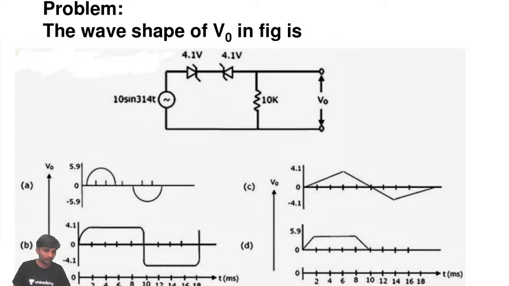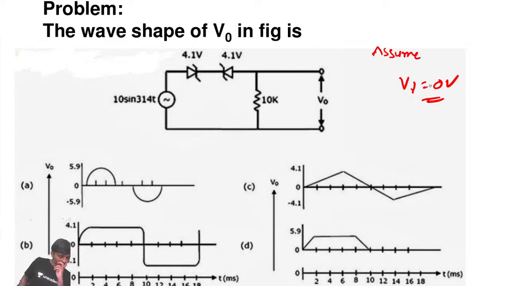As it did not give the cut-in voltage, assume the cut-in voltage. Assume V cut-in is going to be 0 volts. Very simple, sir. Very simple problem. You can guess the answer.